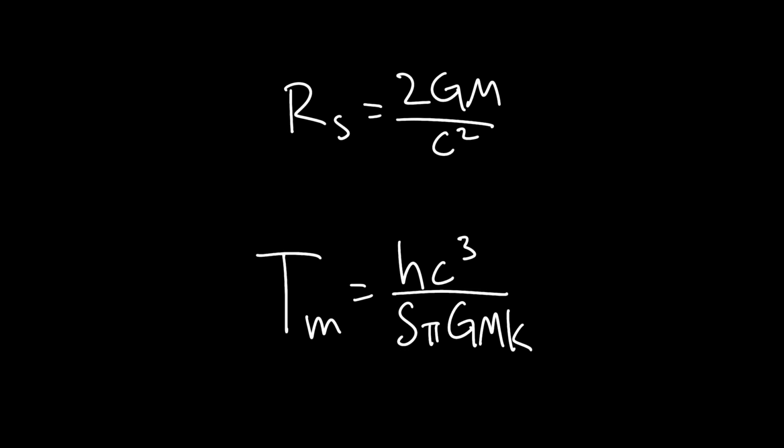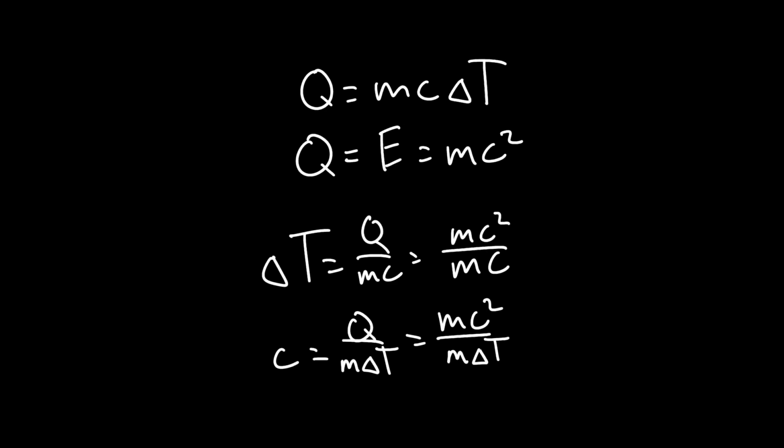But what is the corresponding change in temperature and the heat capacity? So we know that q is equal to mc delta T, but q is also equal to E equals mc squared. So we can actually equate these two, making mc delta T equal to mc squared, and solving for delta T, we obtain q over mc, or mc squared over mc. These c's are different, so keep that in mind.